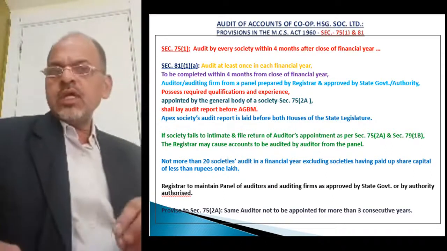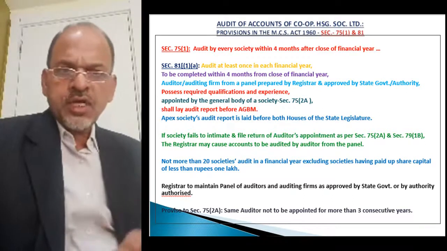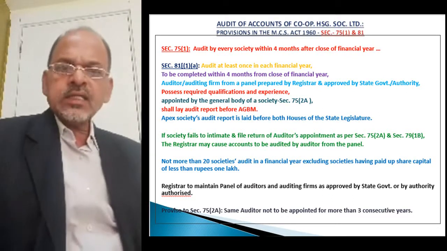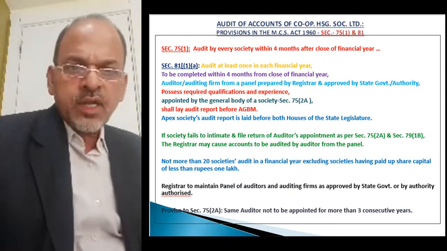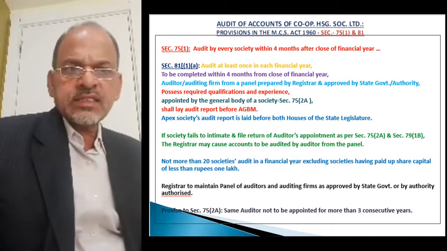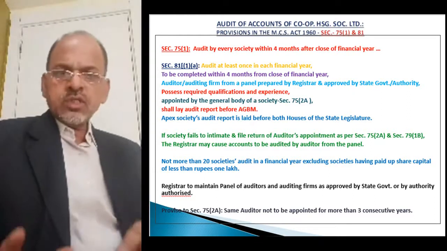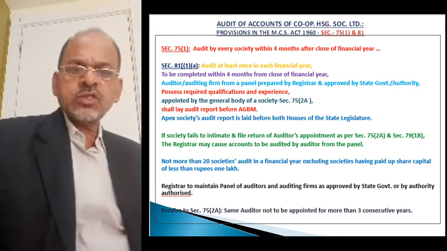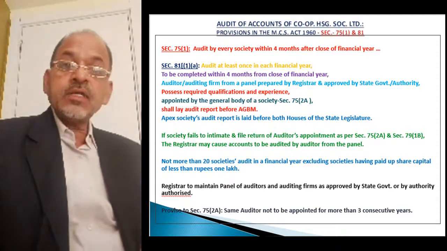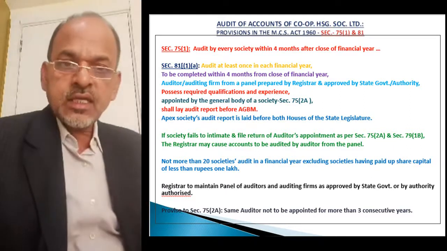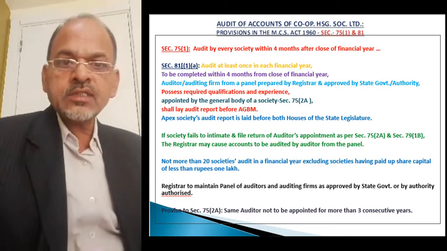Because now it is the responsibility of the society to get its accounts audited from the statutory auditor, and the statutory auditor is required to be appointed in the annual general body meeting as provided under section 75 2A. Now even though many housing societies or many societies appoint auditor in the annual general body meeting, they fail to intimate to the registrar, then how the registrar will come to know that your society has appointed the statutory auditor?